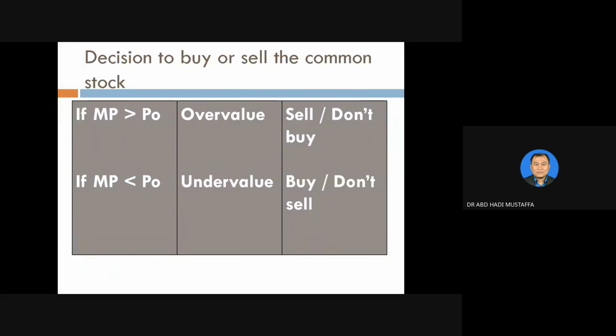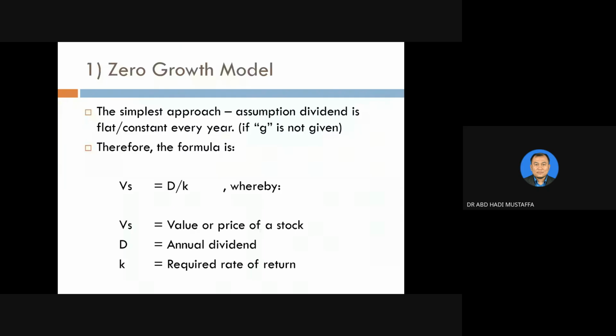The decision to buy or sell the common stock, I already taught you in the bond valuation. If the market price is more than the valuation, it is overvalued. That means sell or do not buy. If the market price is less than the valuation, it is undervalued. That means buy or do not sell. Always refer to your MP because this is the actual price.